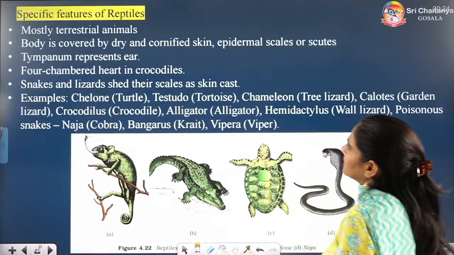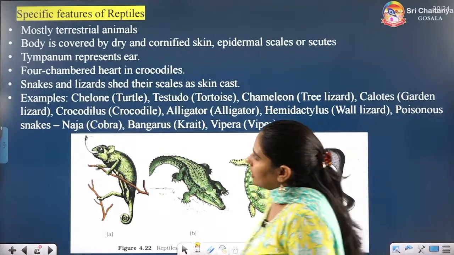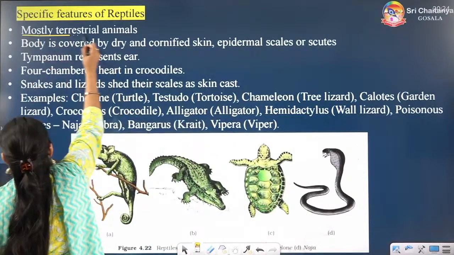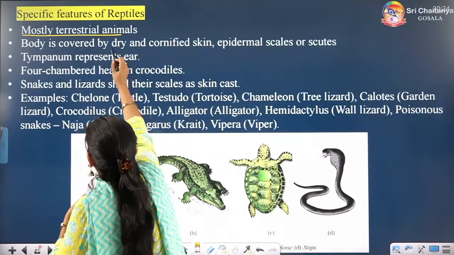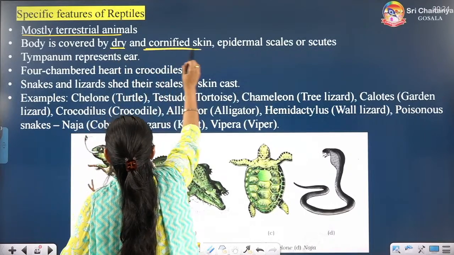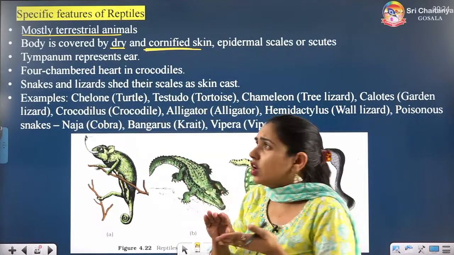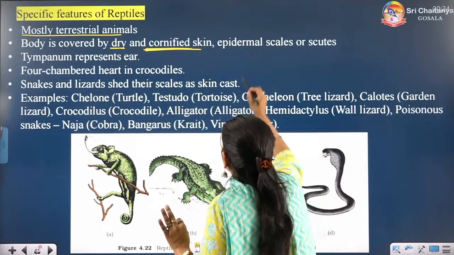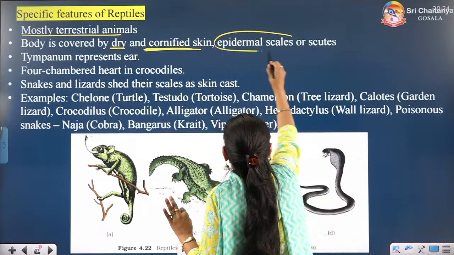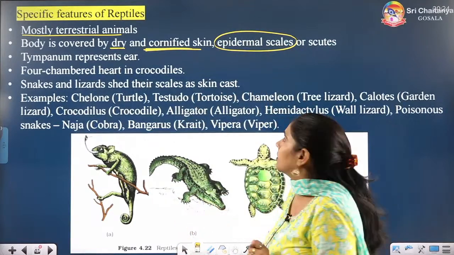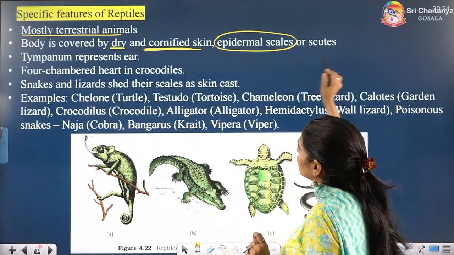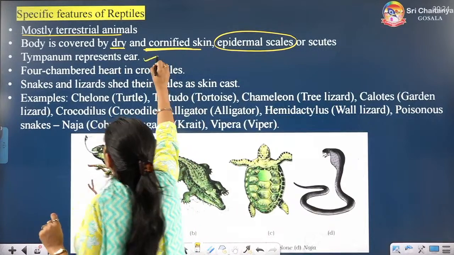Let's look at the specific features of reptiles. They are mostly terrestrial, beta. Their body is dry and cornified. Why cornified? Cornified means rough. Alright. Dry and cornified, and they have epidermal scales. Epidermal means they are ectodermal. Scales are also known as scutes. They also have the same point.